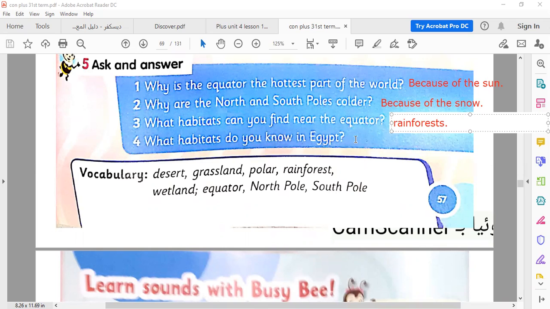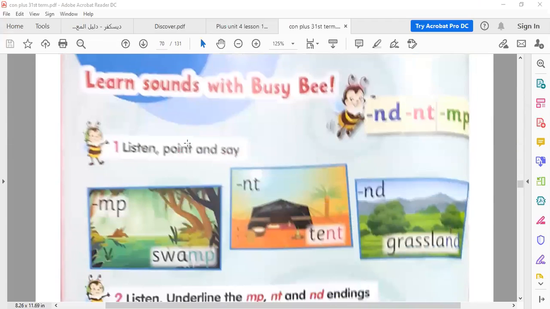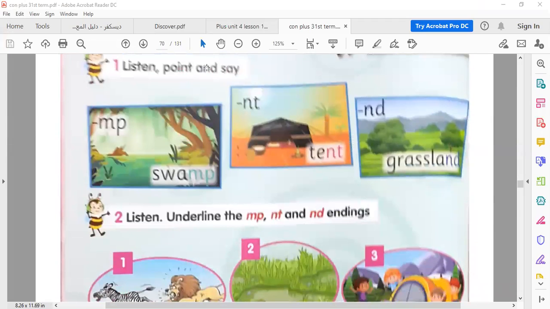What habitats do you know in Egypt? Deserts. And this is the end of our lesson.